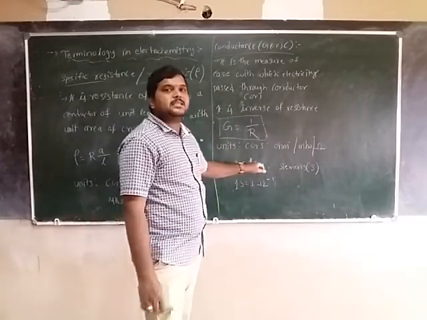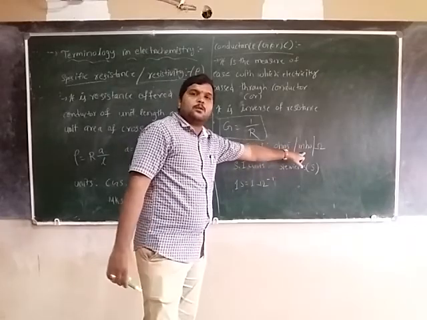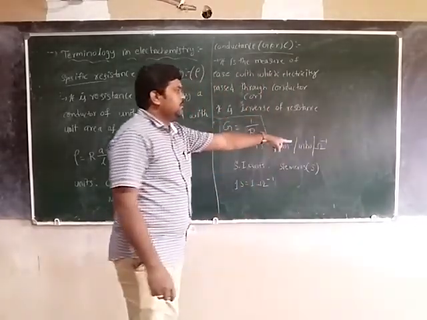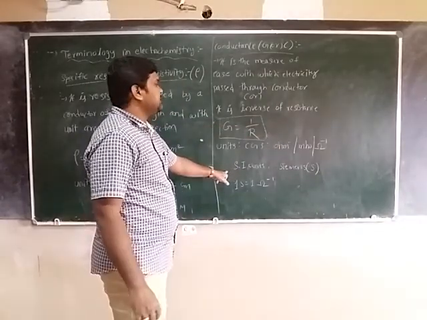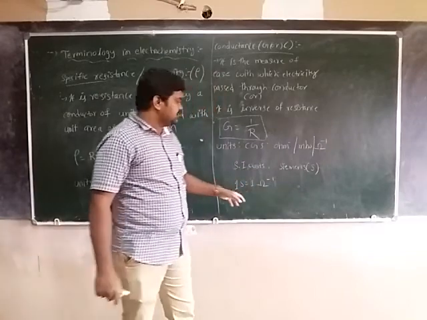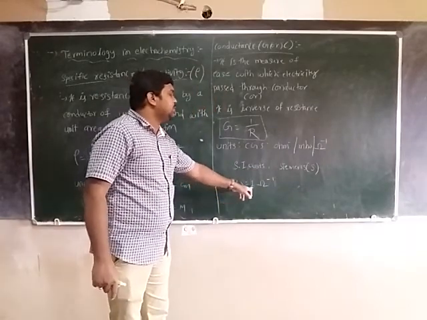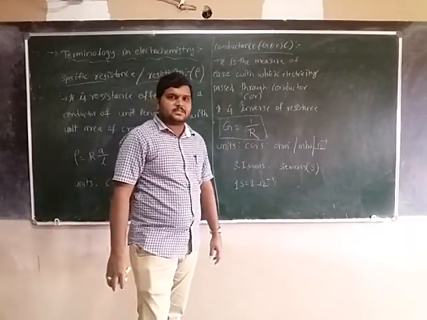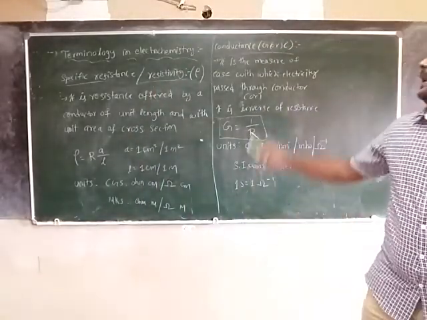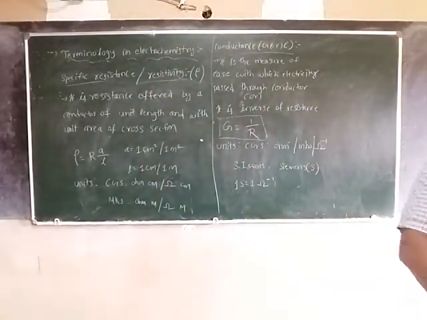So the unit in CGS is ohm inverse or mho. Next, the SI unit is Siemens. So 1 Siemens is equal to 1 ohm inverse. This is specific resistance or resistivity, and conductance.